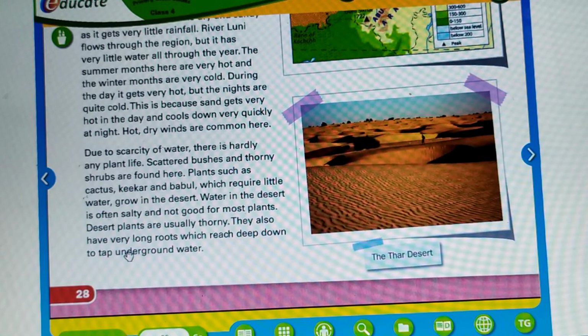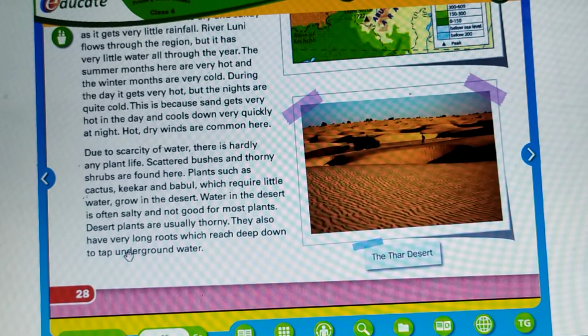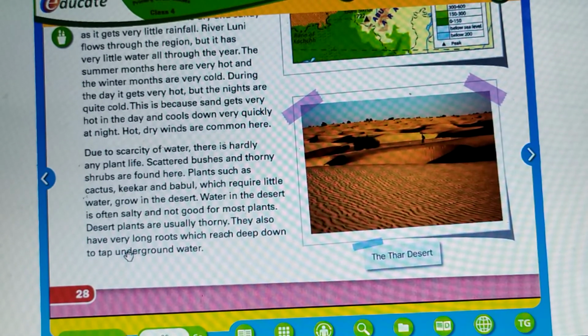Due to scarcity of water, there is hardly any plant life. Scattered bushes and thorny scrubs are found here. Plants such as cactus, kikar and babul, which require little water, grow in the desert.